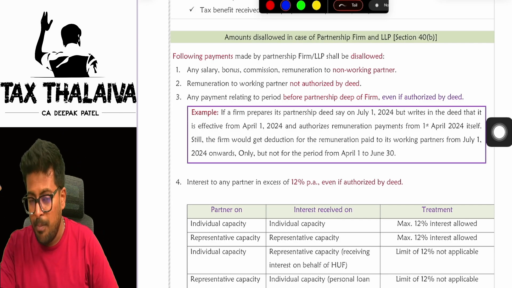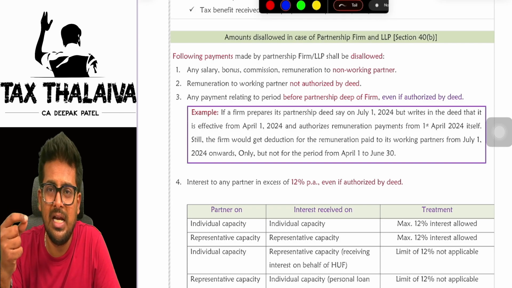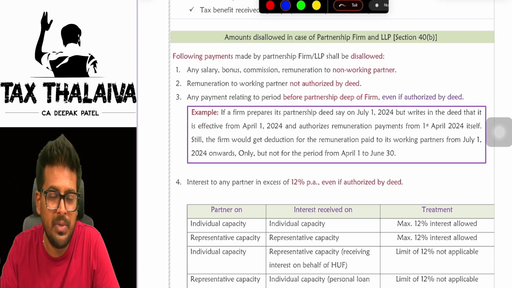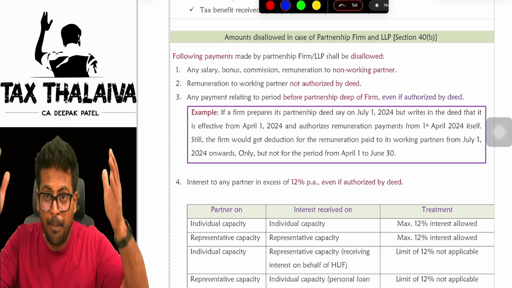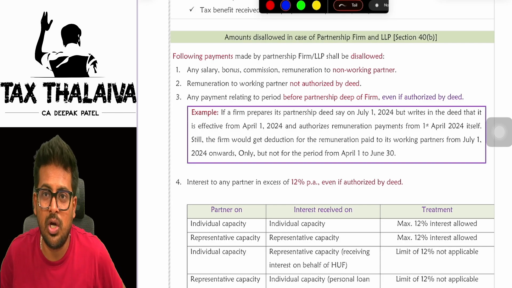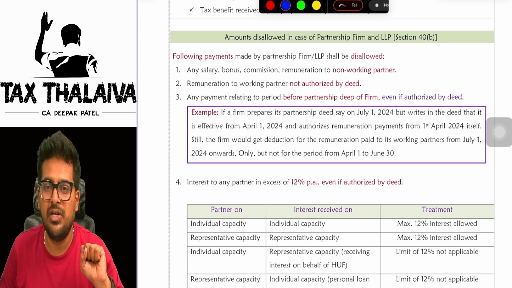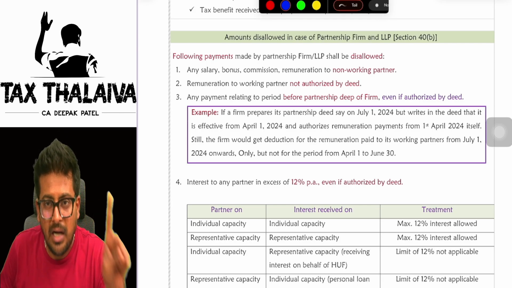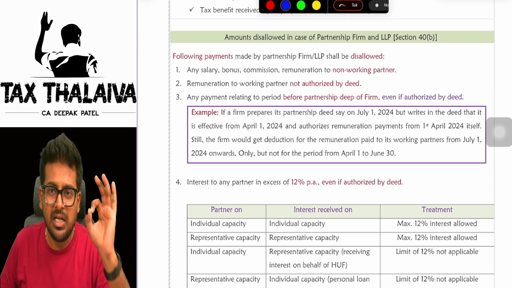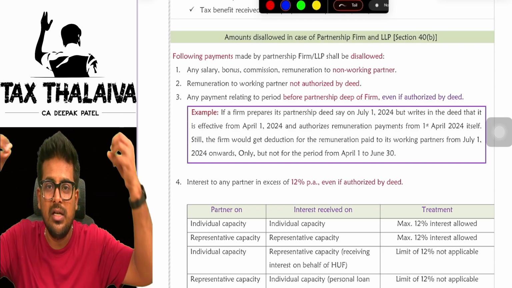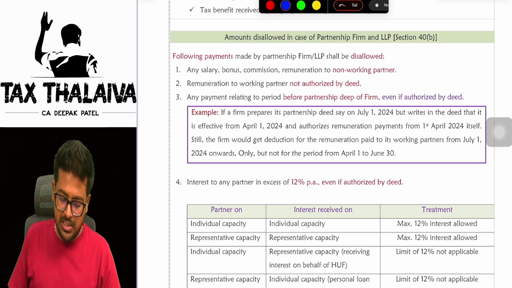Before even starting, you must have heard in your law subject there is something called a partnership deed. What is a partnership deed? Whenever a partnership firm comes into existence, it has to prepare a partnership deed. It is a paper in which all the agreements are written. Yes or no? The partnership deed has to authorize the partnership firm to pay partner remuneration and interest, any kind of payments. If it is not authorized in the partnership deed, then you will get zero deduction. Nothing you will get as deduction. Are you getting it? Let's start.